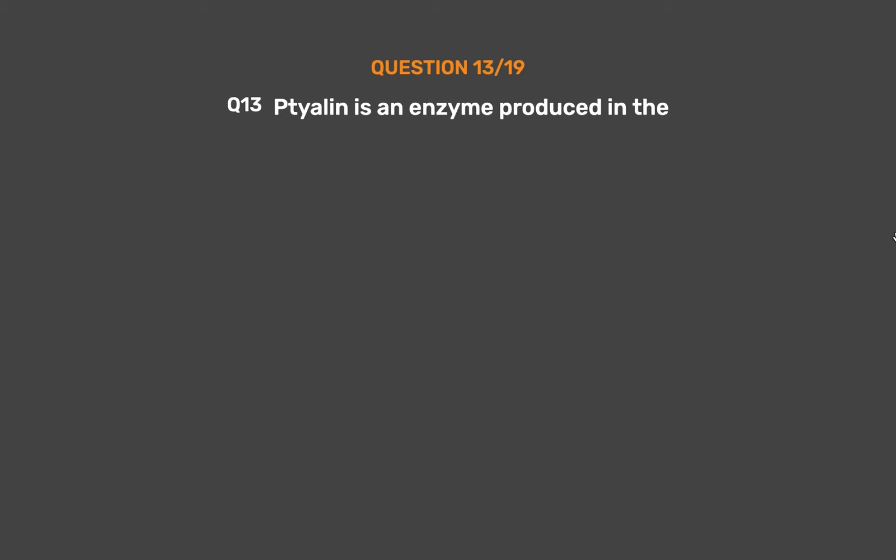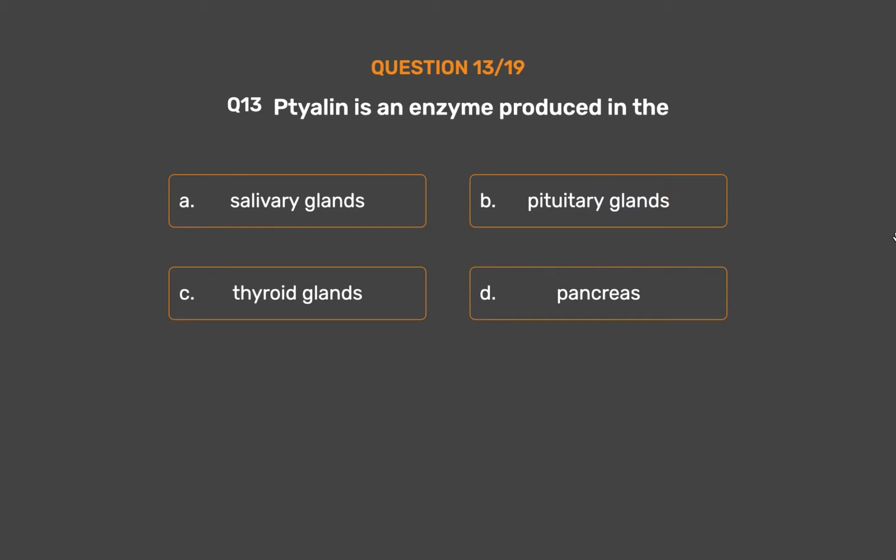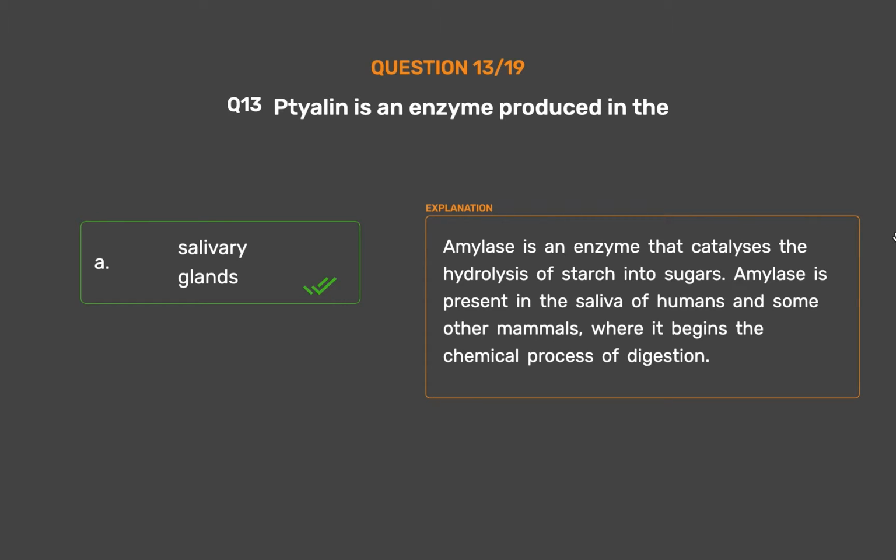Question number 13. Ptyalin is an enzyme produced in the: Option A, salivary glands. Option B, pituitary glands. Option C, thyroid glands. Option D, pancreas. The correct answer is option A, salivary glands. Amylase is an enzyme that catalyzes the hydrolysis of starch into sugars. Amylase is present in the saliva of humans and some other mammals, where it begins the chemical process of digestion.